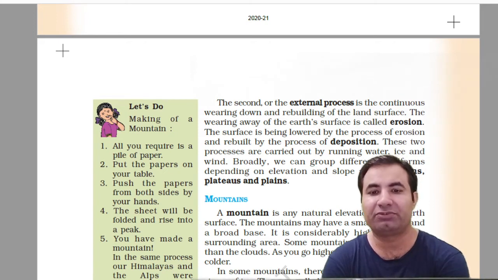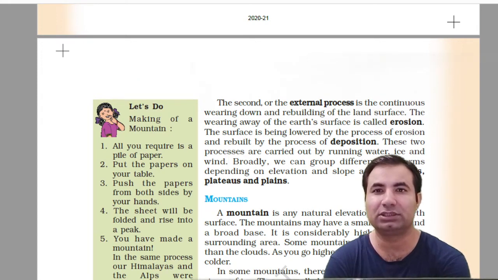Broadly, we can group different landforms depending on elevations and slopes such as mountains, plateaus and plains. So broadly, the land can be divided into three landforms based on the elevation and the slope, and these are the mountains, the plateaus and the plains. So what are mountains? What is the difference between mountain, plateau and plains?